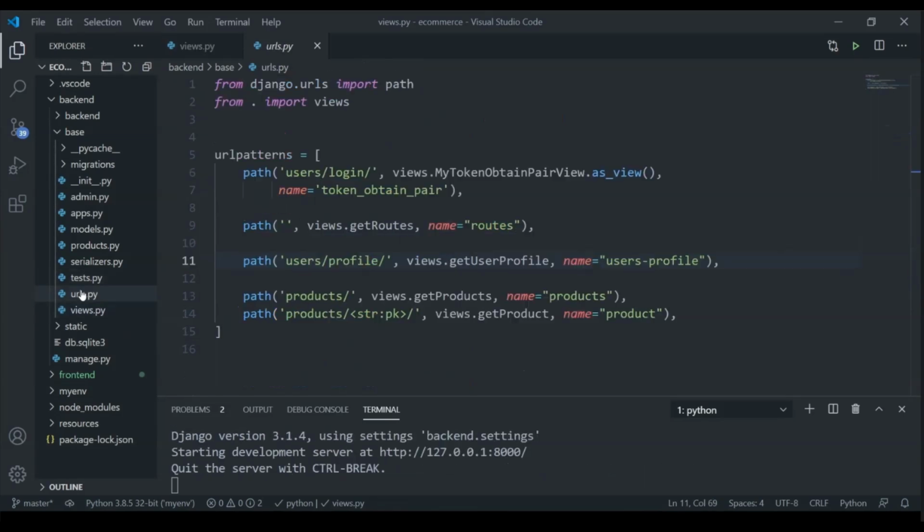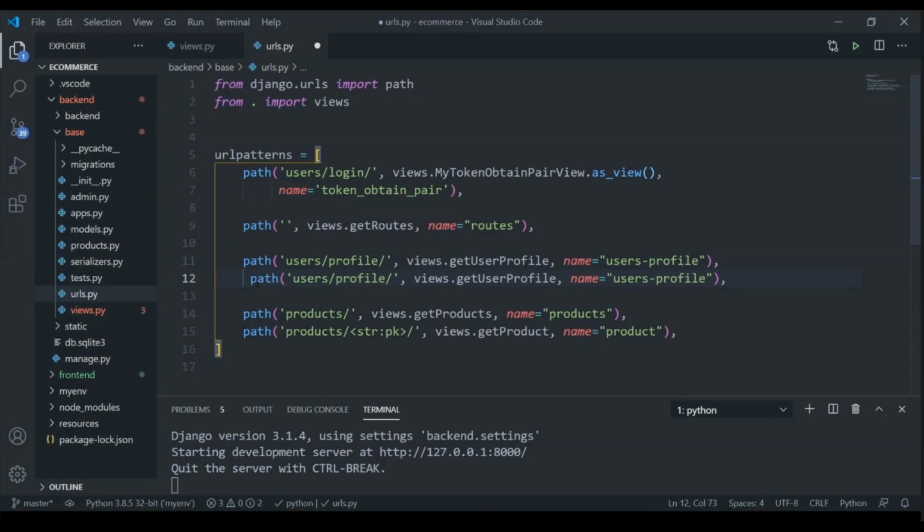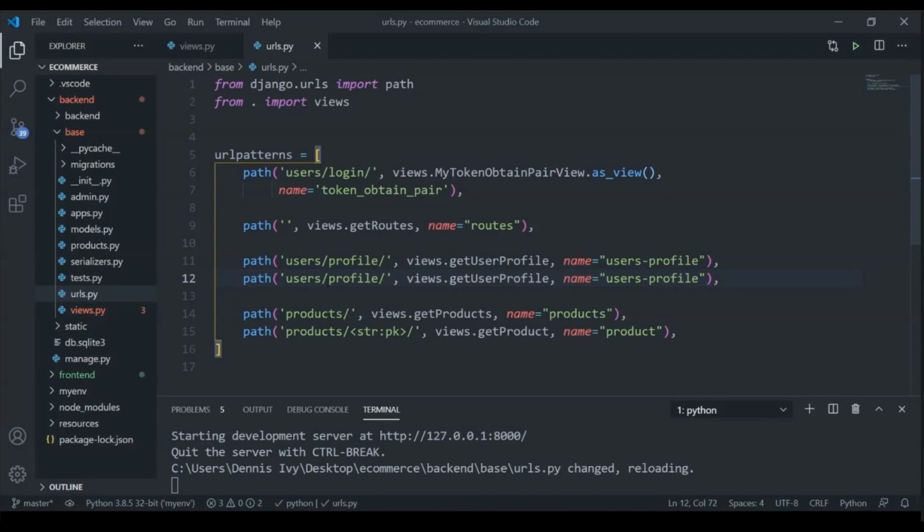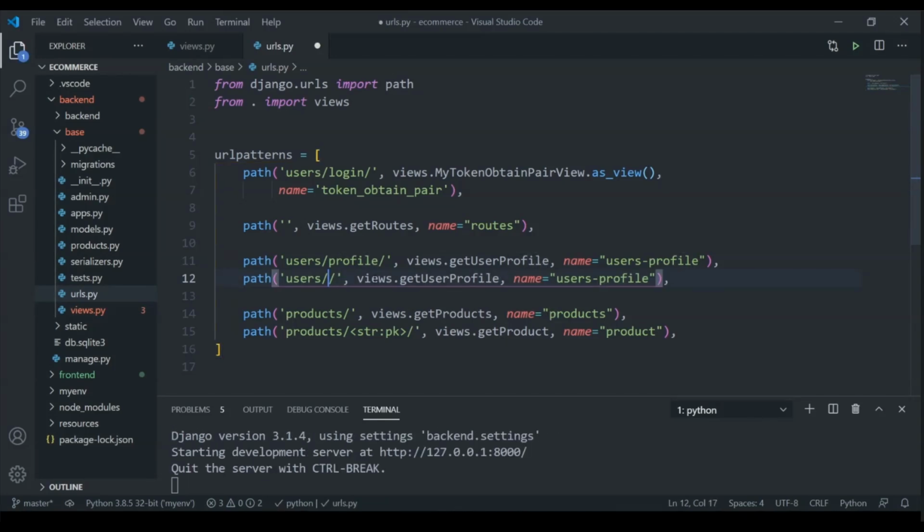So let's set the URL now. The URL is going to be just users. So we'll copy and paste this, and then this will be users, get users right here, not the profile, and then users, like that.